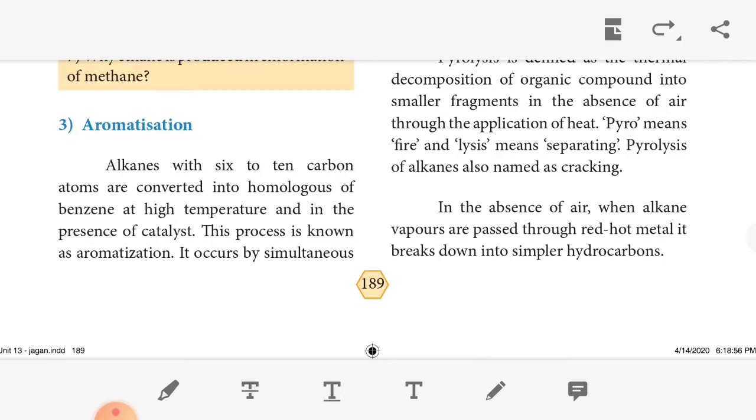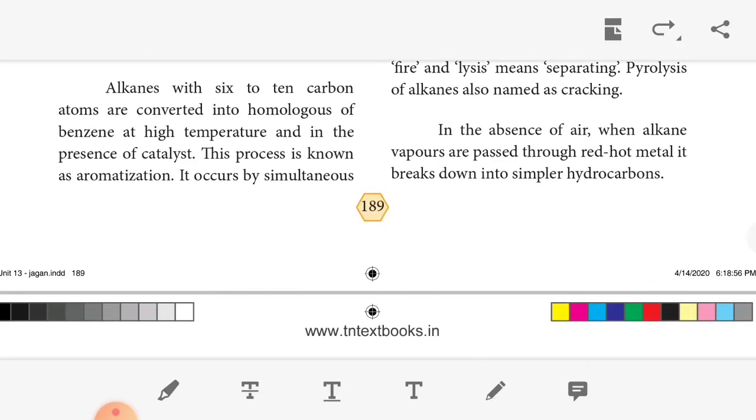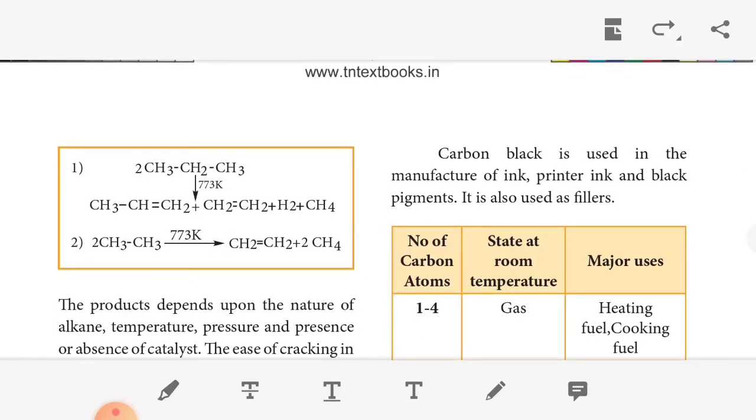So what is meant by pyro? Pyro means fire. Lysis means separating. So pyrolysis of alkane is simply called cracking. You know the meaning of cracking. In the absence of air, when alkane vapors pass through red hot metal, it breaks down into simpler hydrocarbons. So CH3, CH2, CH3 at 773 Kelvin, we get ethene plus methane. Okay. So the product depends upon the nature of the alkane, temperature, pressure, and presence or absence of catalyst.